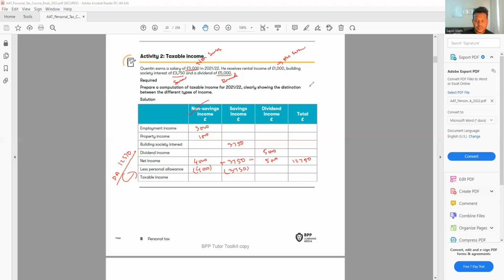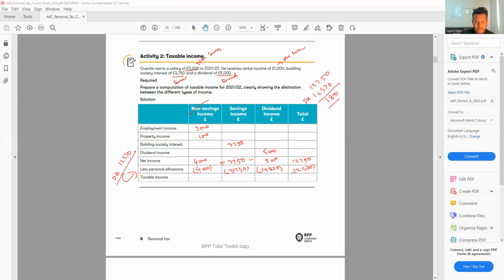So my total income is 12,750 and my personal allowance is 12,570. That means there's some difference here, that is 180. If I minus 4,000 and 3,750 from 12,570, I have leftover personal allowance of 4,820. That's my personal allowance left after using 4,000 and 3,750.